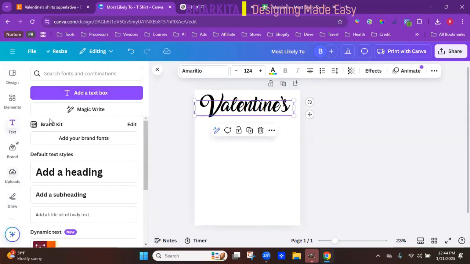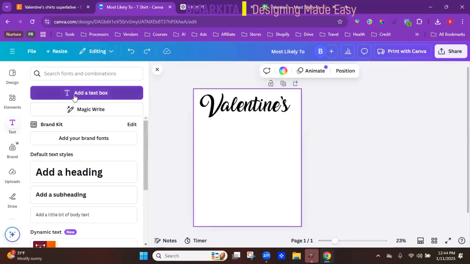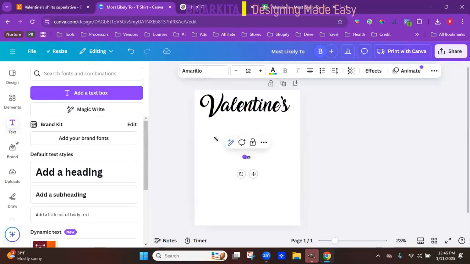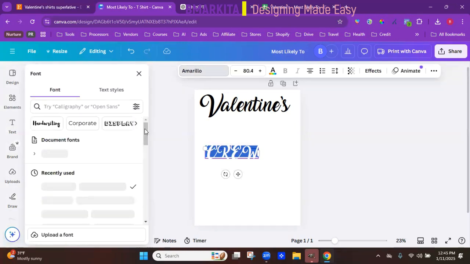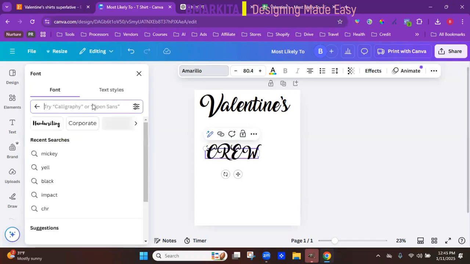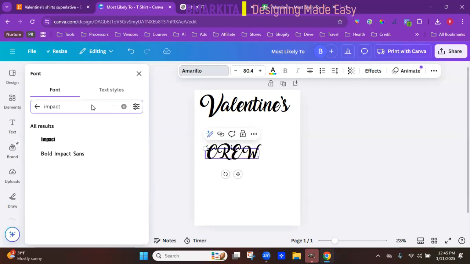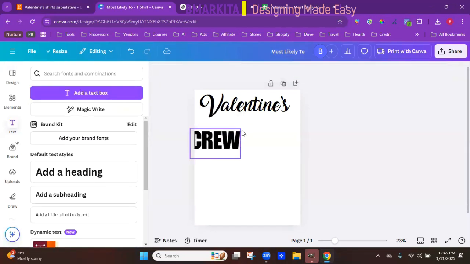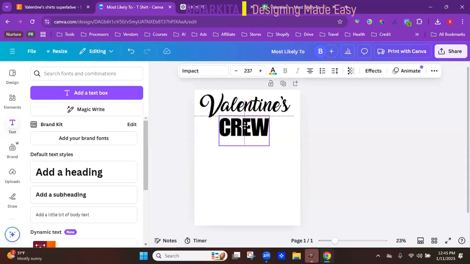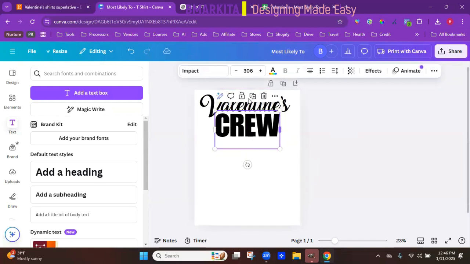Then we're going to add the word crew. Click add text box, type crew. Let's increase this. I don't know why it's so small. We want this to be one of those bold fonts that I was talking about. Let's do Impact, for example. Let's click on it. There we go. I can make this bigger or smaller. Make sure it's centered. And then it had like an outline effect.